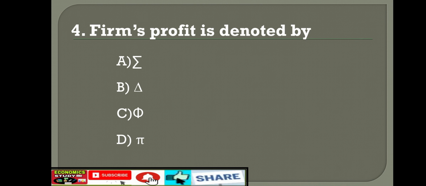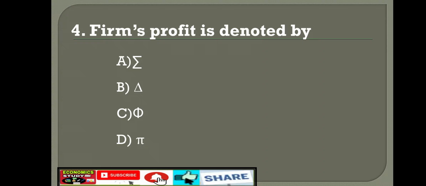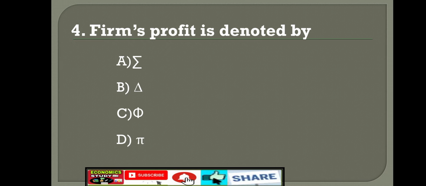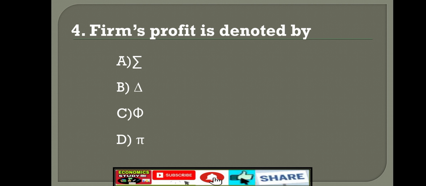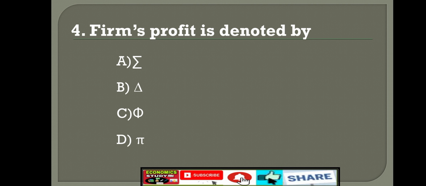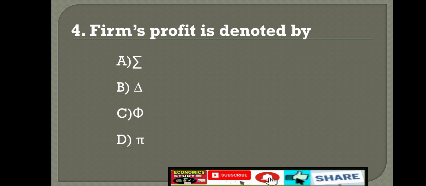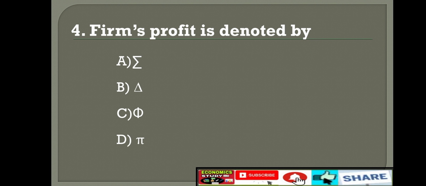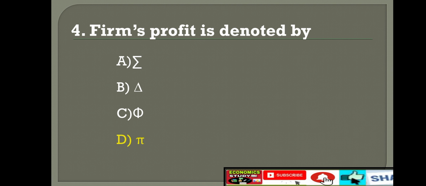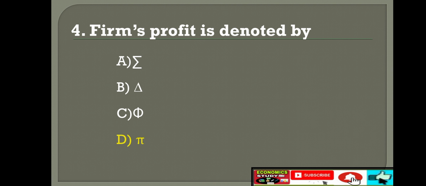Next, question number 4. Firm's profit is denoted by option A, summation, option B, delta, option C, theta, option D, pi. The right answer is pi. The firm's profit is denoted by pi.